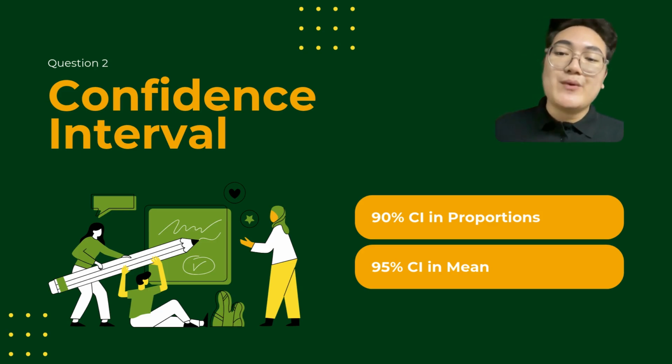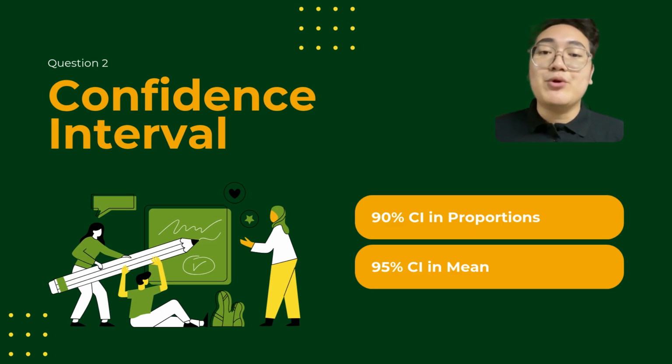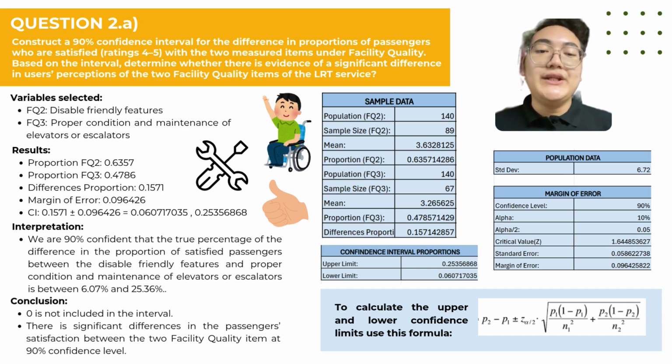Now, let's take a look at question 2, where we focus on confidence interval. There are 2 parts for this question, which are 90% confidence interval in proportion and 95% confidence interval in mean. For question 2A, we need to construct a 90% confidence interval for the difference in proportion of passengers who are satisfied around 4 and 5 with the 2 measured items under facility quality, FQ.